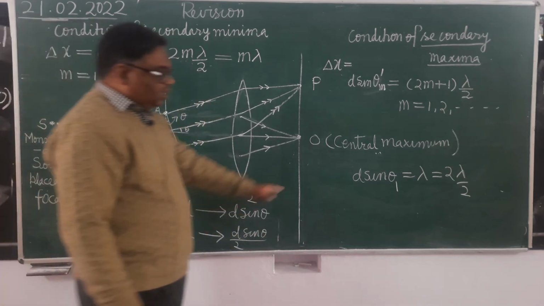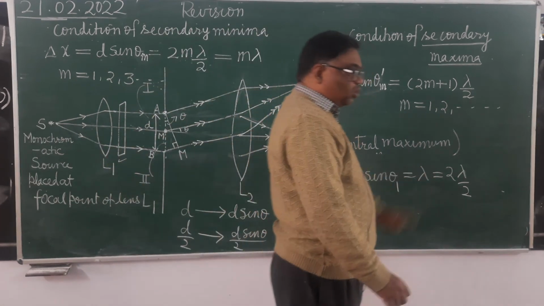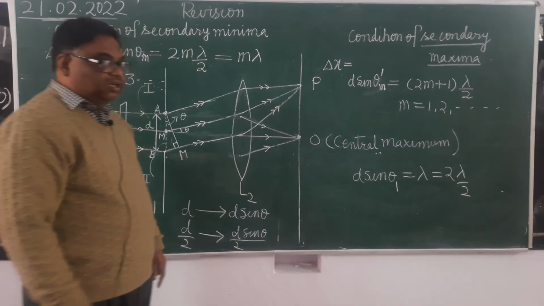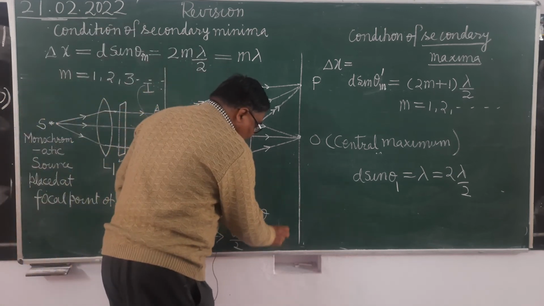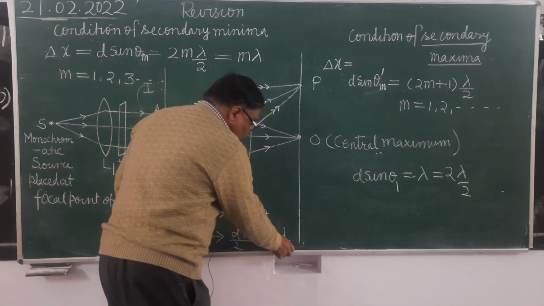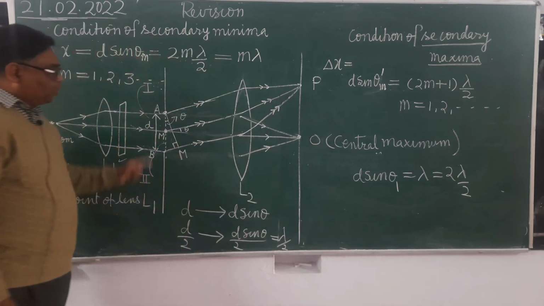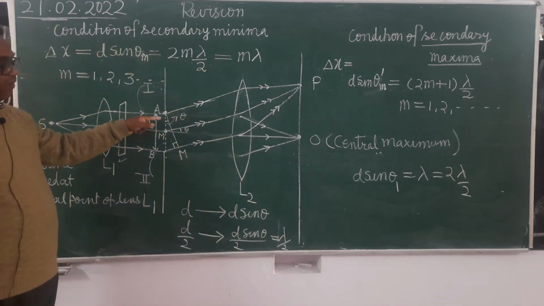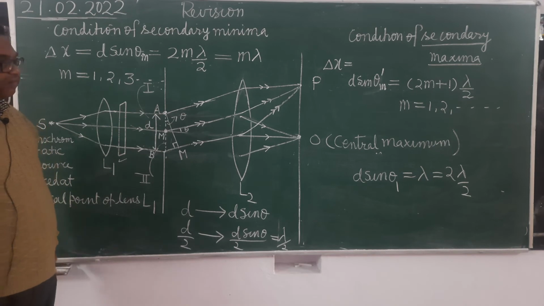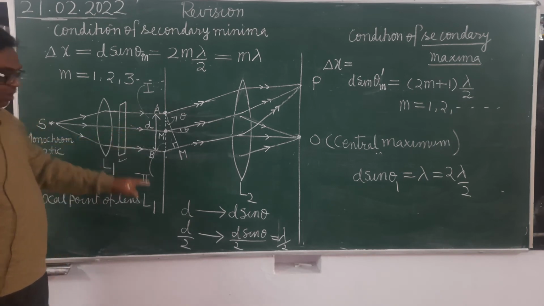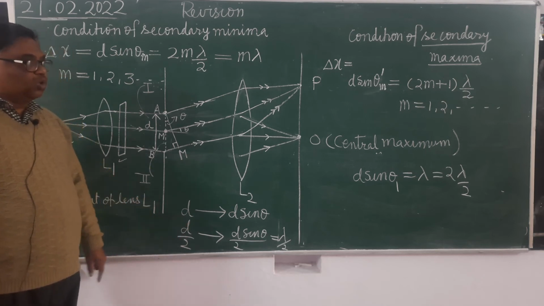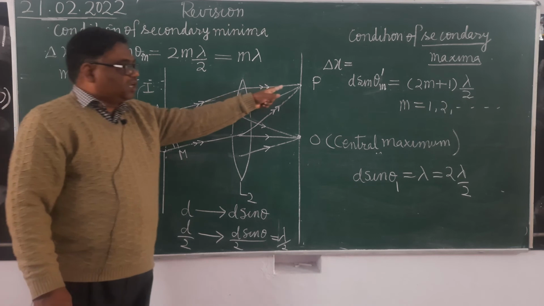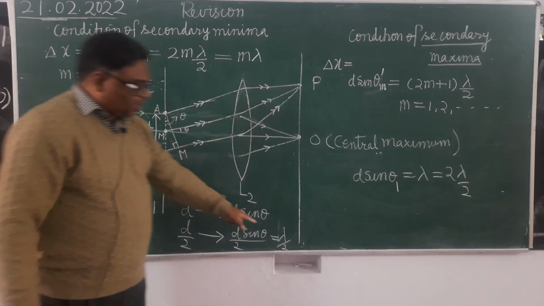d sin theta by 2. But from here you know that d sin theta is equal to how much? Lambda. It's clear. So it will be equal to how much? Lambda by 2. Means those waves which are starting from the corresponding points of the slit, here corresponding points means points whose distance is d by 2, are superposing at P with what path difference?